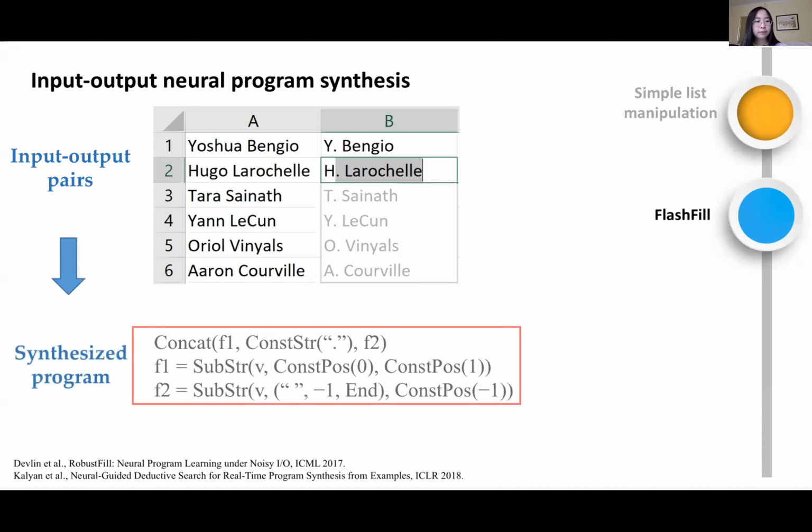Okay, then if we look at the program actually generated by the Flash Fill system in Microsoft Excel, we can see that it is not in a full-fledged language like C or Python. This is actually a domain-specific language designed by the Flash Fill group. It does some regular expression-based string transformation.